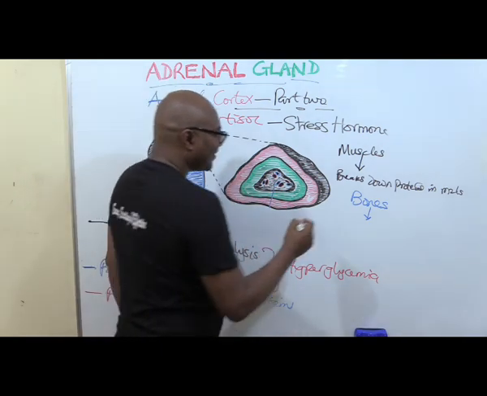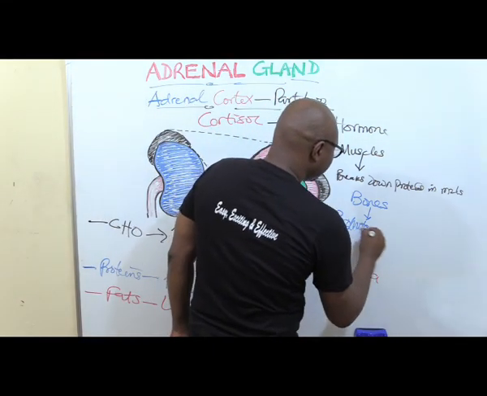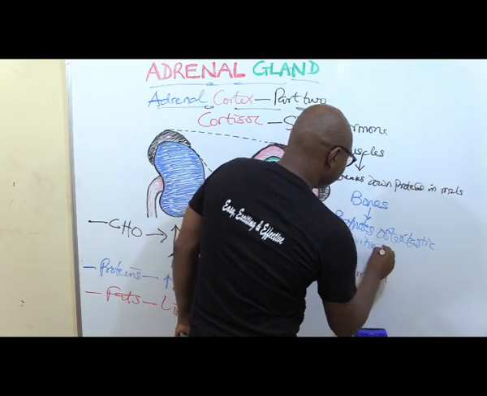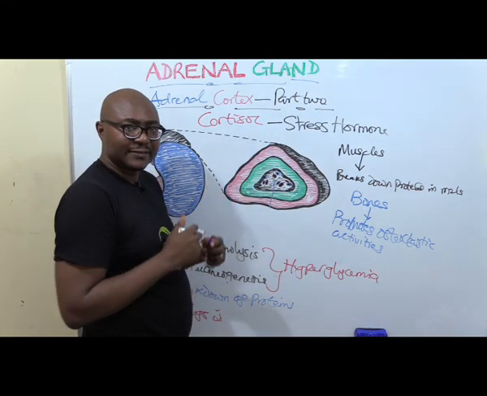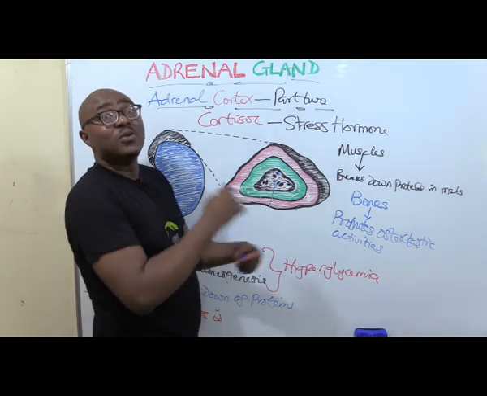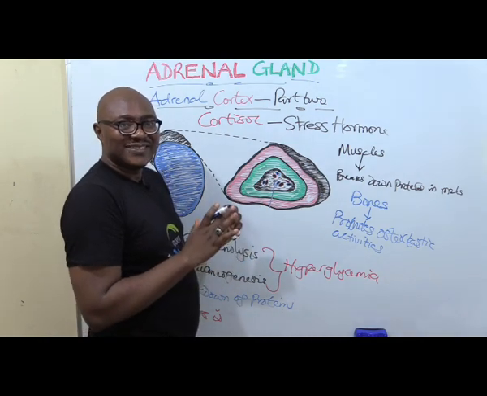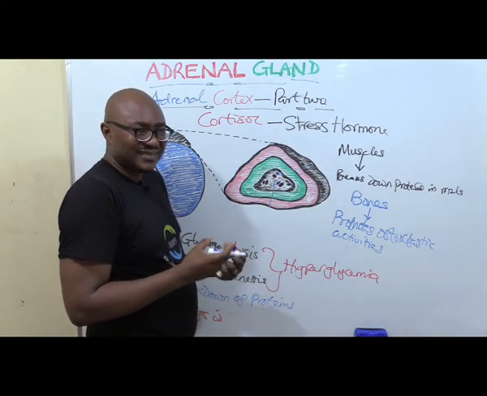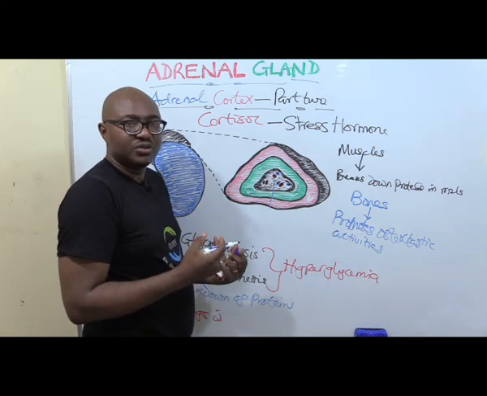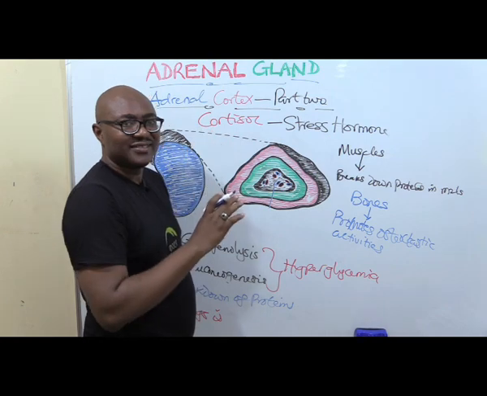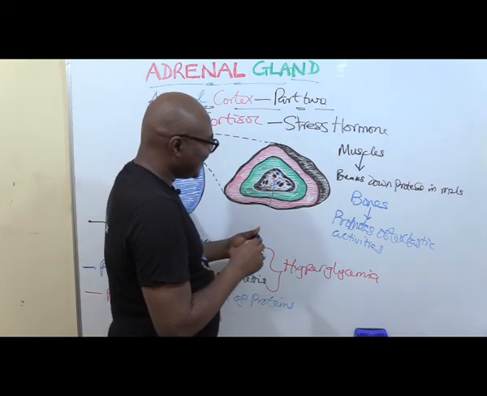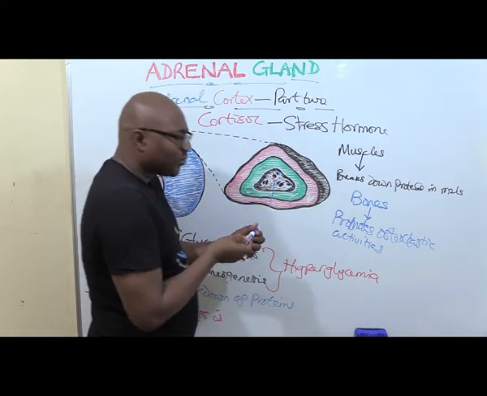So in bones, it promotes the breakdown of bones to release calcium. Which means when there's excess of cortisol, there's loss of bone tissue, which is termed osteoporosis. We'll come to that. So that is that for bones. Then what of other systems?